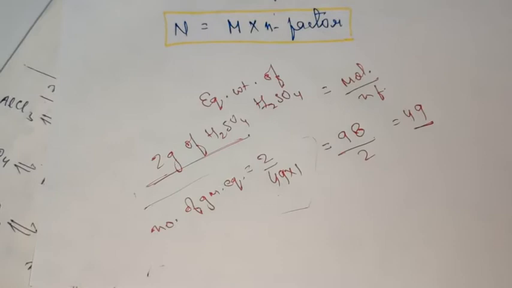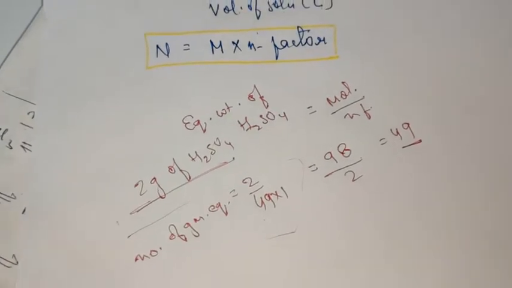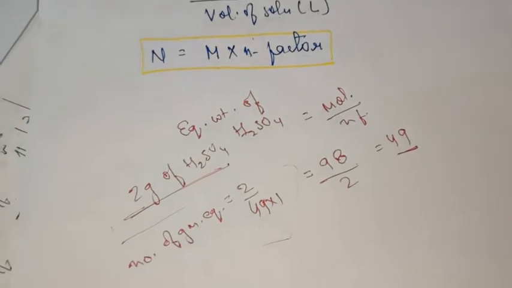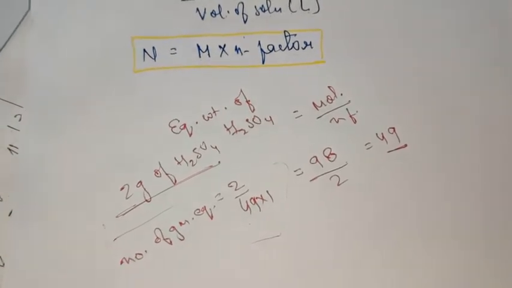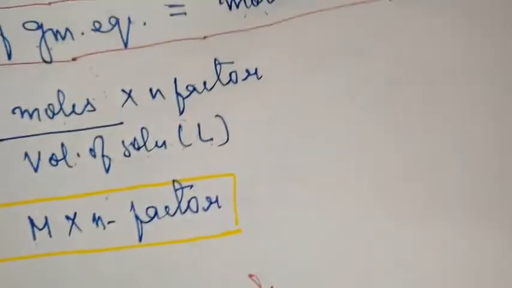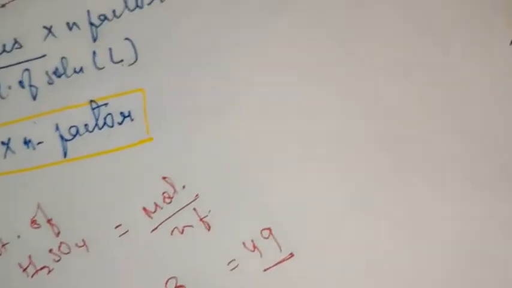I hope it is clear, children. Similarly, for any salt or for any particular atom, the n factor becomes its valency. For an ion, the n factor becomes its charge. So when you start solving the numericals, you will be able to understand it better. Now taking up some simple numericals for your better understanding.